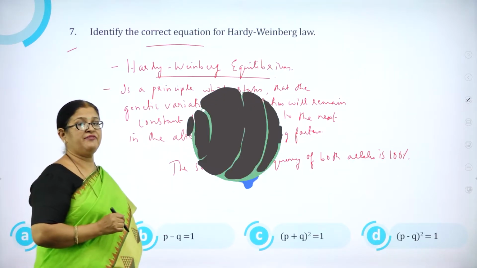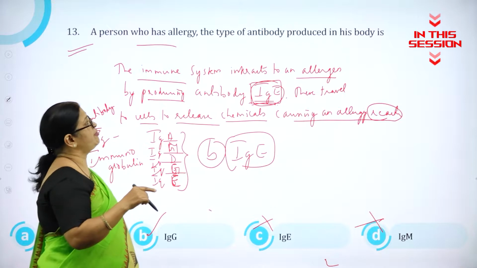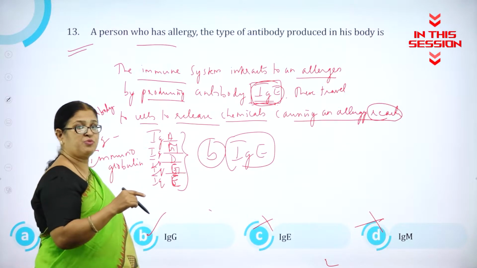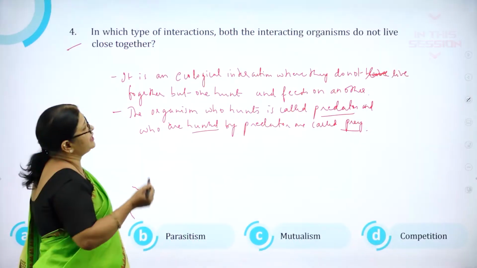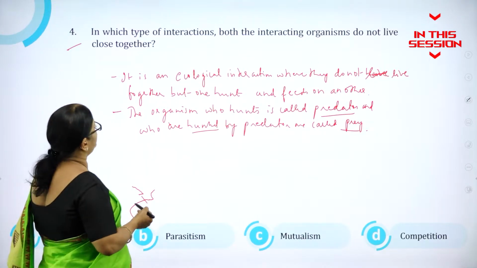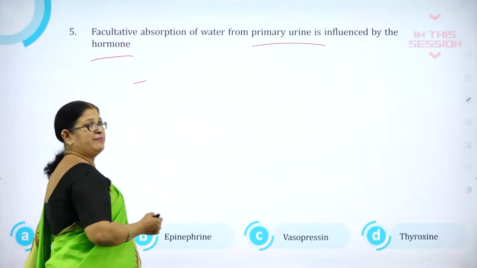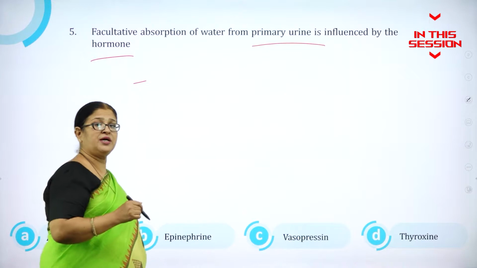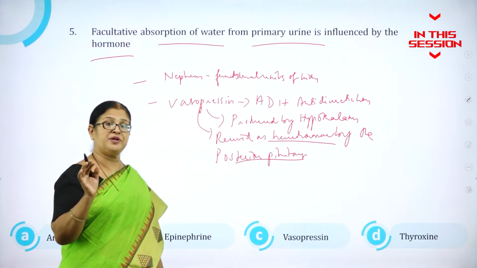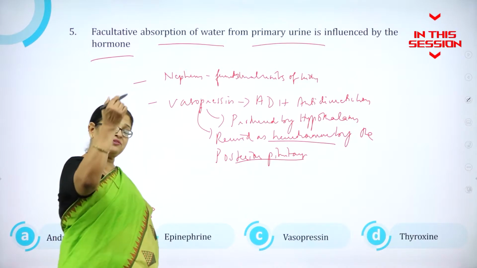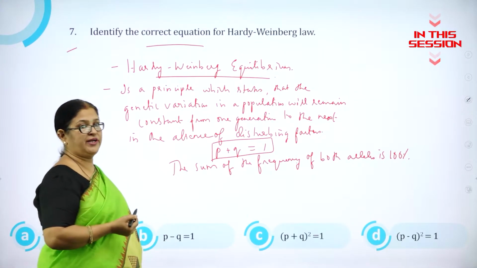What is this Hardy-Weinberg law or equilibrium state? A person who has allergy, the type of antibody produced in his body is what? IgE. Both the interacting organisms do not live close together. The primary urine, the first urine that is formed in the glomerulus is called, the posterior pituitary does not produce the hormones of its own kind, but it receives the hormones from the hypothalamus. So Hardy-Weinberg, it's also as we call it as Hardy-Weinberg.